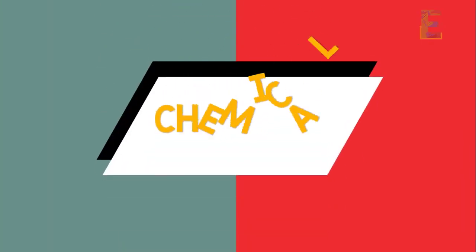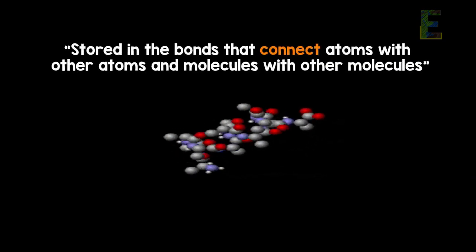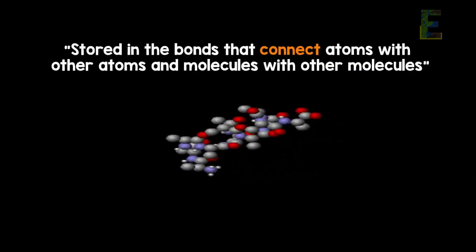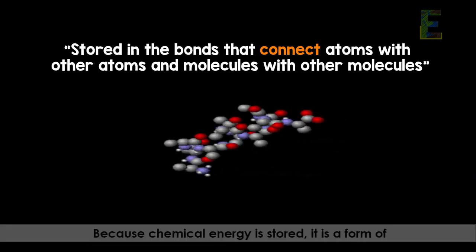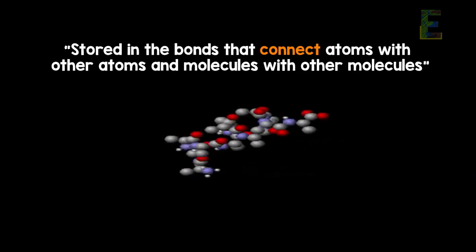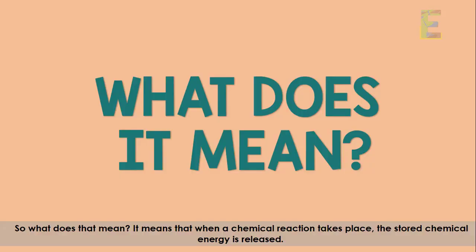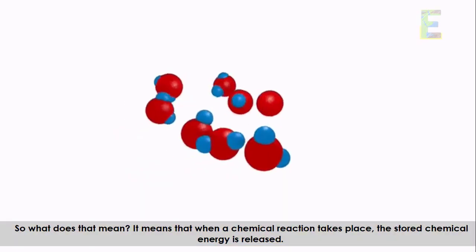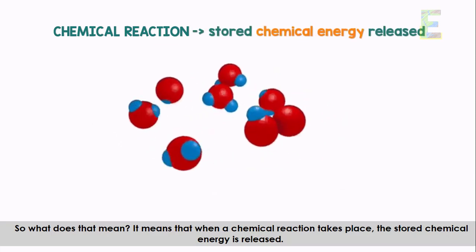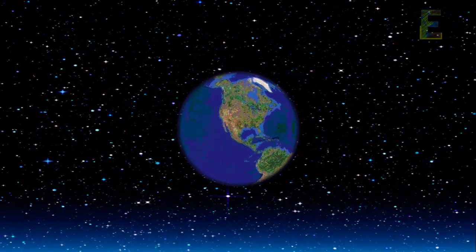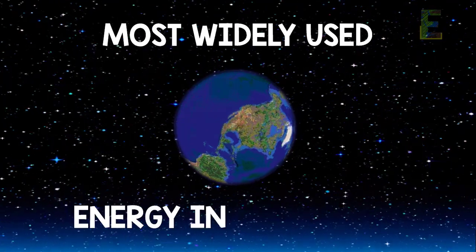Next, we have the chemical energy. Chemical energy is stored in the bonds that connect atoms with other atoms and molecules with other molecules. Because chemical energy is stored, it is a form of potential energy. So what does that mean? It means that when a chemical reaction takes place, the stored chemical energy is released. Chemical energy is the most widely used type of energy in the world.